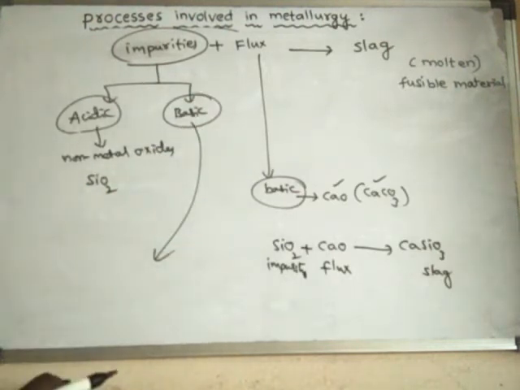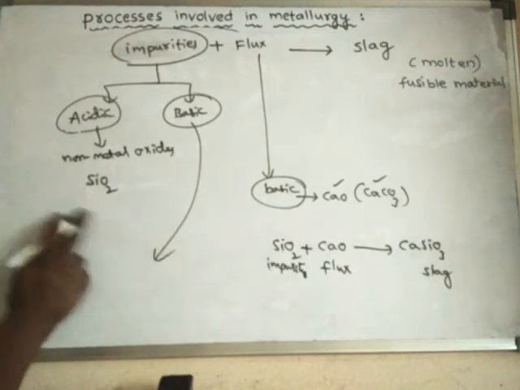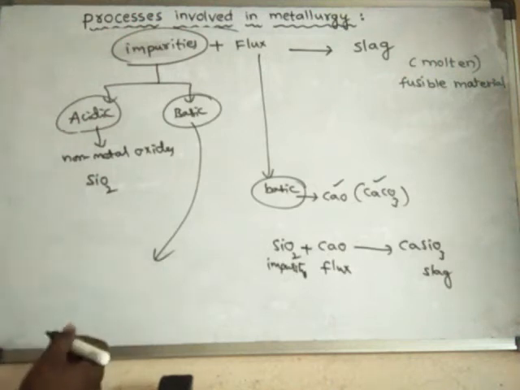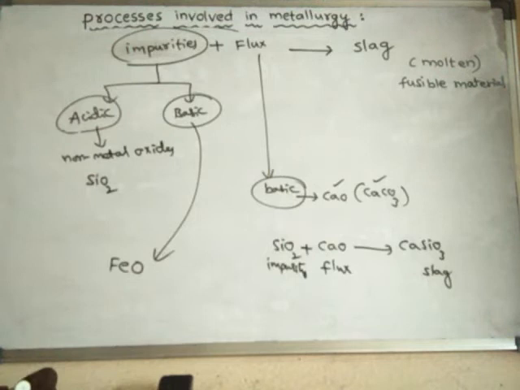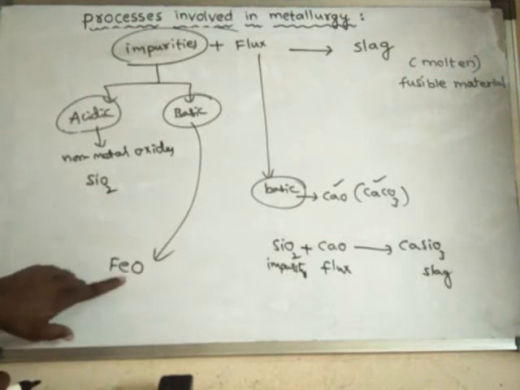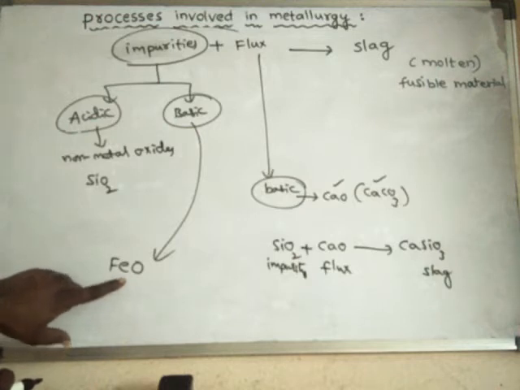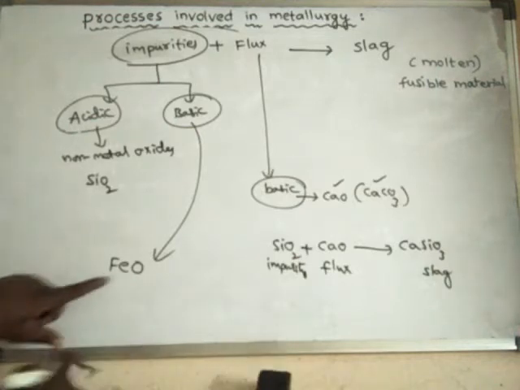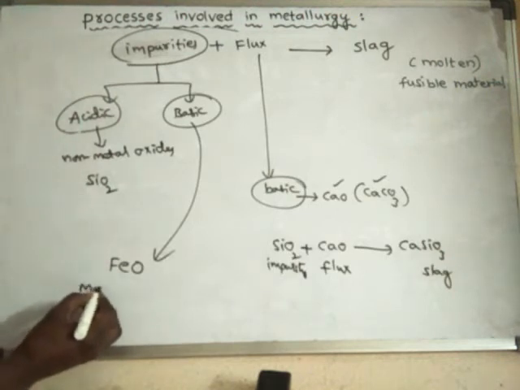For example, in the extraction of aluminium, the ore will contain an impurity known as ferrous oxide. Ferrous oxide is an impurity in the ore of aluminium. In order to remove this impurity, this is a metal oxide. Generally, metal oxides are basic in nature.